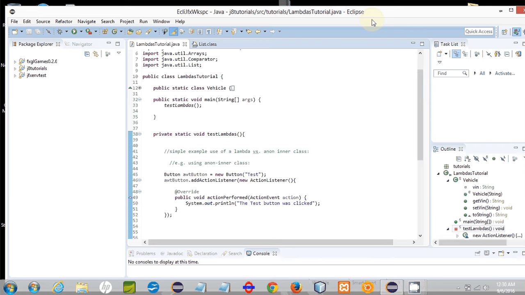And the benefit that Lambda Expressions provide you is a much more succinct and compact way of coding little pieces of functionality in certain cases in Java. Cases where in the past you would normally use an anonymous inner class. And that was kind of a bulky syntax, quite a bit of code to write.